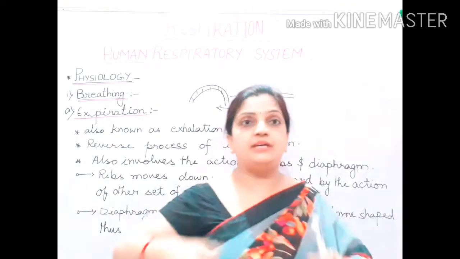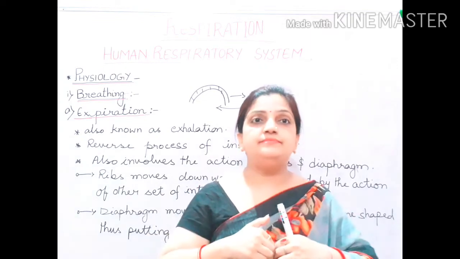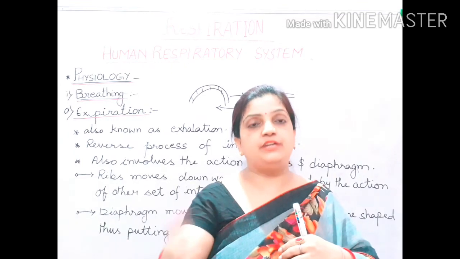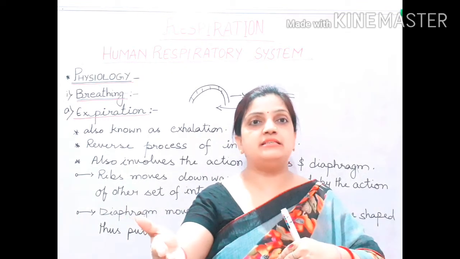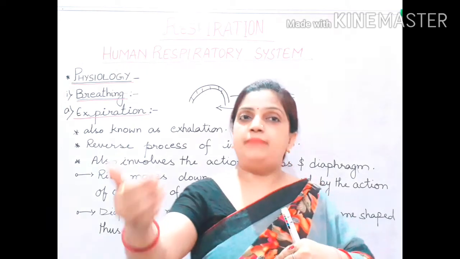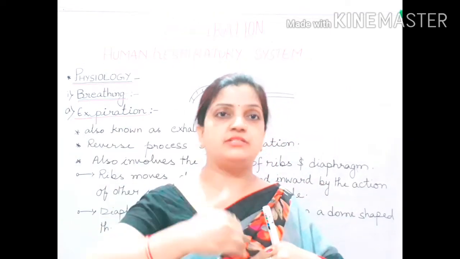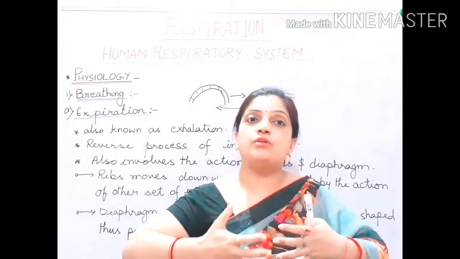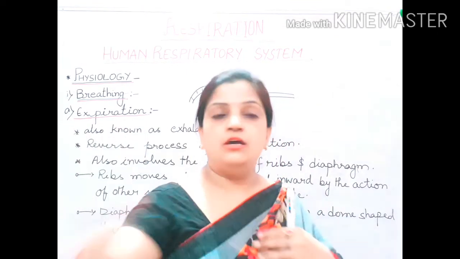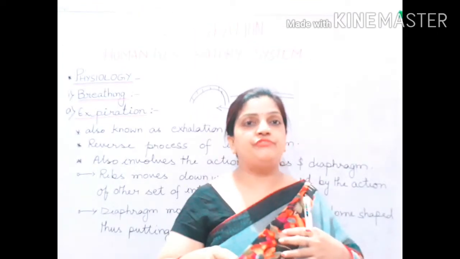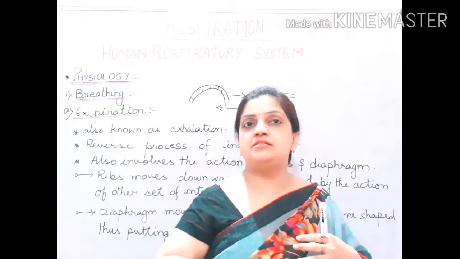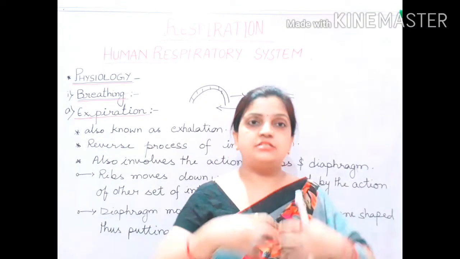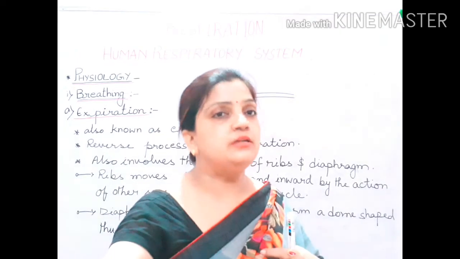During inhalation, the pressure was more outside the body. It was more in the atmosphere and it was less in the lungs. So by the diffusion process, from outside the oxygen was entering. But now in this case, inside the lungs the pressure is more and outside the pressure is less. So carbon dioxide, as a result of diffusion process, will move from higher concentration to the lower concentration area. That means from inside the lungs, CO2 will be exhaled outside into the atmosphere.